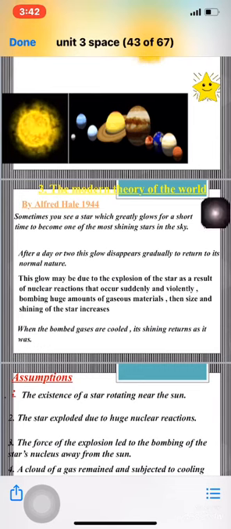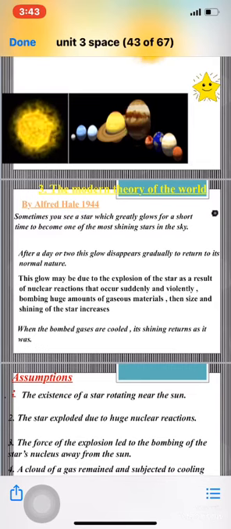Fred Hoyle built this theory on the origin of the solar system on the basis of a well-known astronomical phenomenon known as the stars explosion phenomenon. So Fred Hoyle made this theory in 1944 based on a well-known astronomical phenomenon which was called the stars explosion phenomenon.